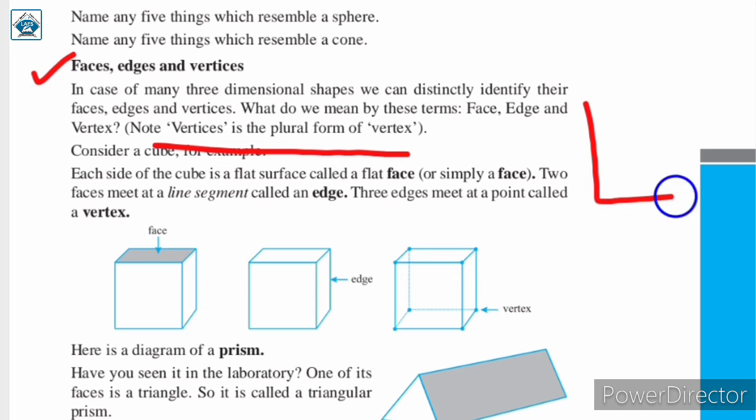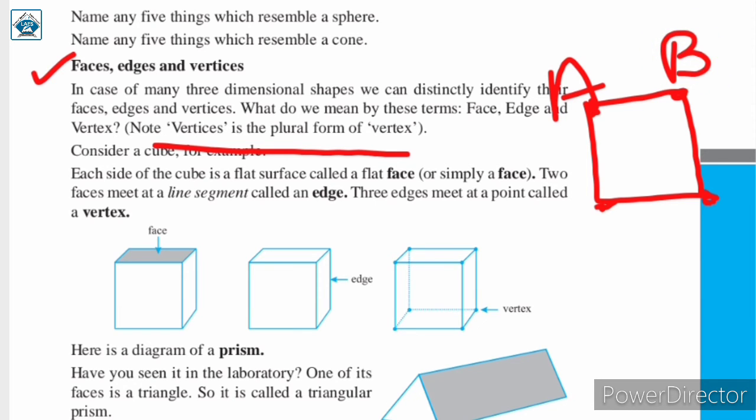If we have a square, suppose this is a square and here it is one vertex of a square, but if we have to consider all these points then we call it as vertices. यानी कि अगर एक ही है, suppose this, then we call this as vertex A. But if it is more than one, then we call it vertices. That is, vertex का plural form है vertices, which we have already discussed before.